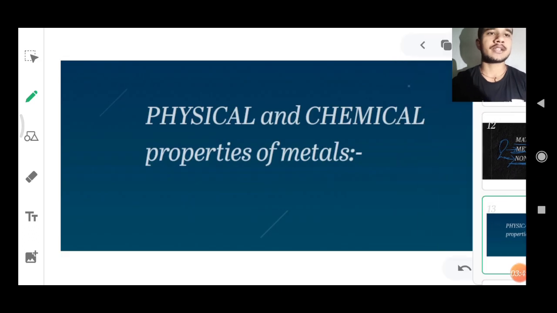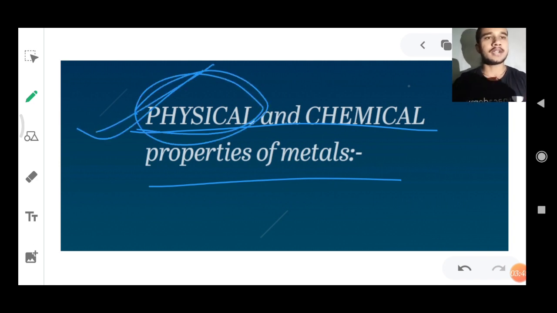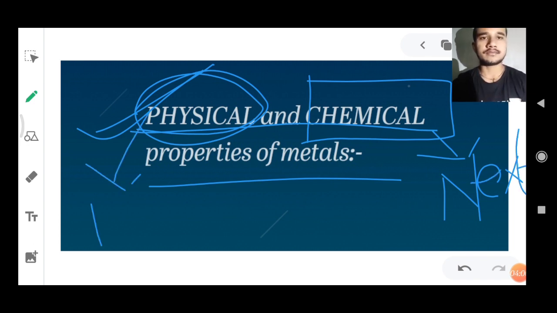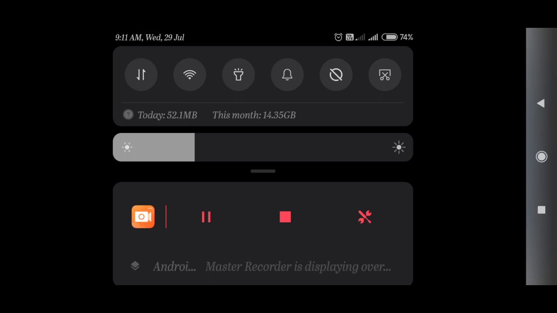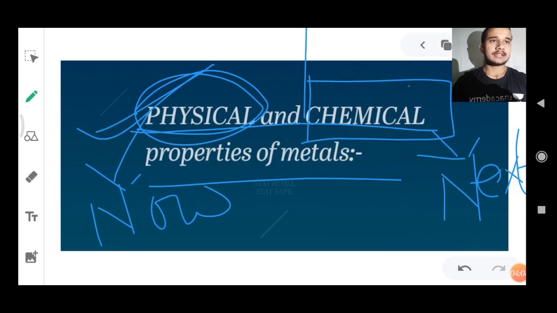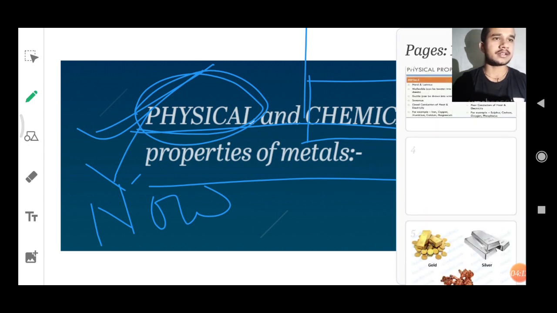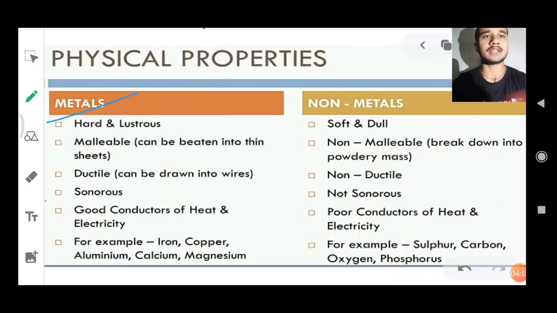So starting with the physical properties and chemical properties of metals. Let me tell you, in this video I will be discussing only the physical properties, and the chemical properties will be discussed in the next part. So we'll be discussing the physical properties of metals and non-metals at present. Let's start with the physical properties, which are given in slide form here.